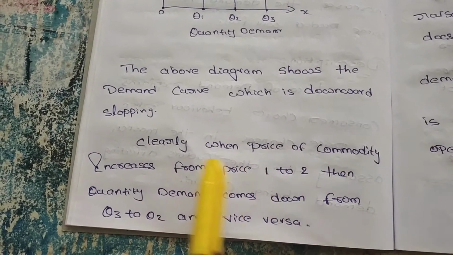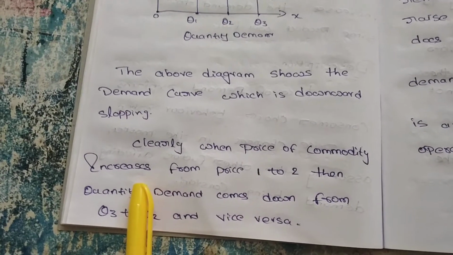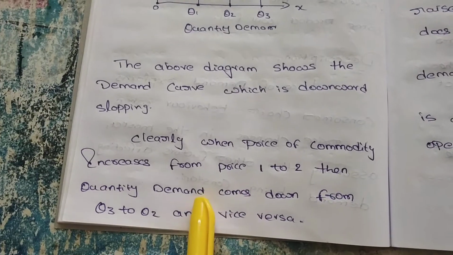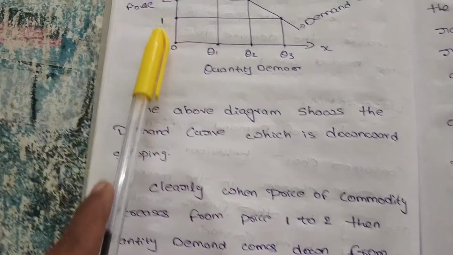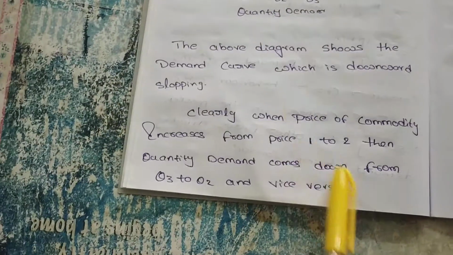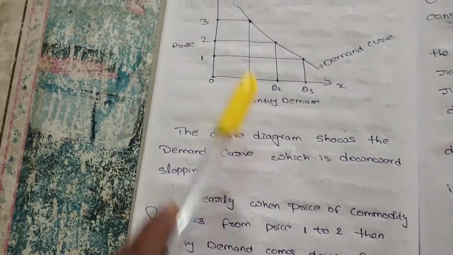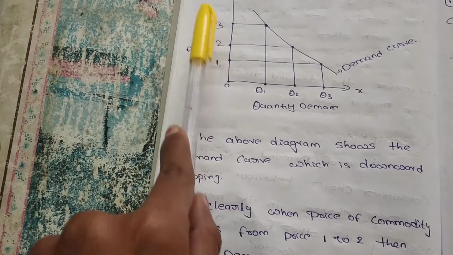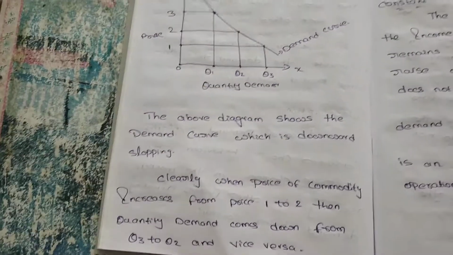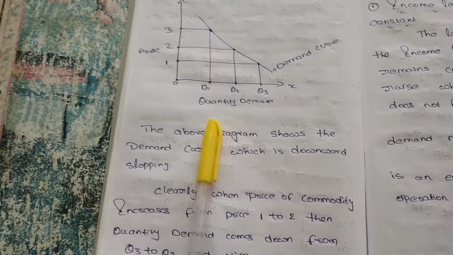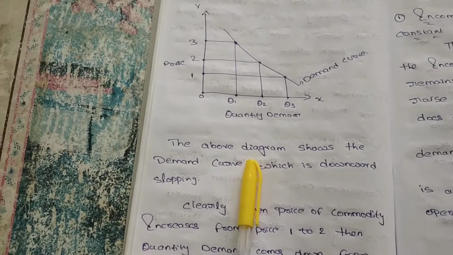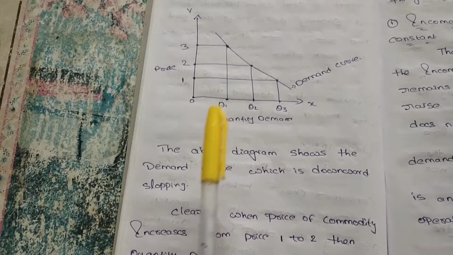Clearly, when the price of a commodity increases from 1 to 2, the quantity demanded comes down from Q3 to Q2, and when the price increases to 3, the quantity demanded comes from Q2 to Q1. So the law of demand says that the other factors remain constant, and only when there is a change in price does the demand automatically change.